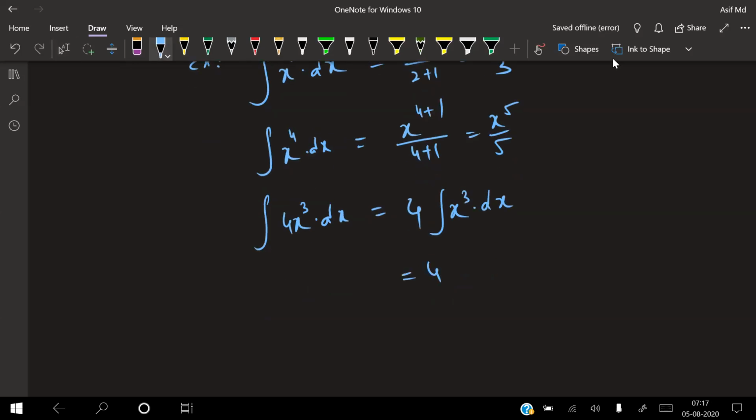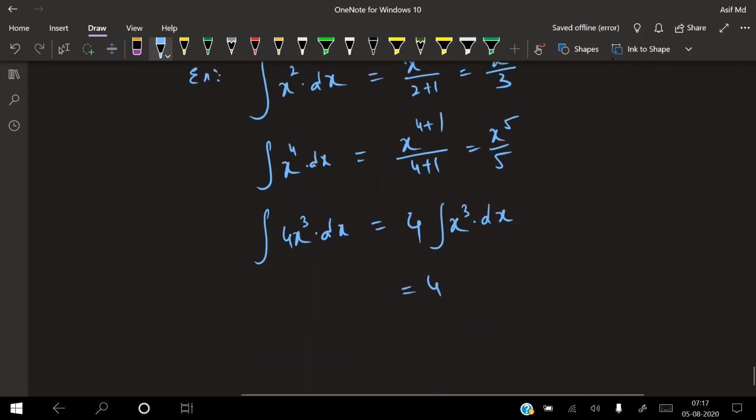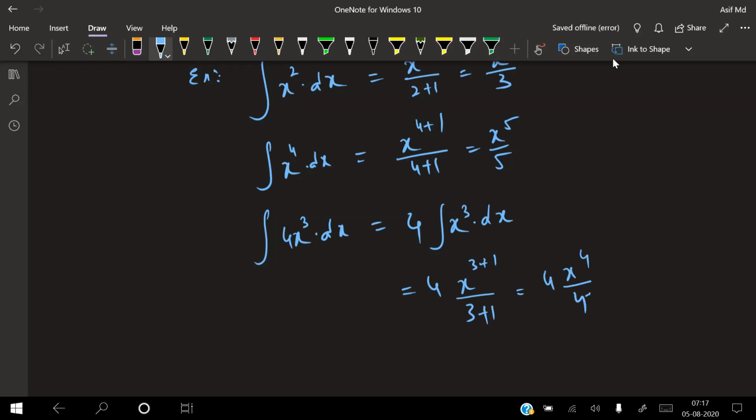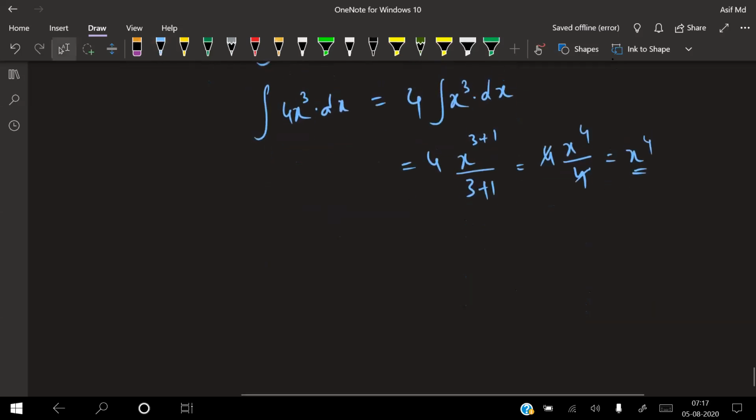Integral of x cube into dx, in the formula, will become x to the power of 3 plus 1 by 3 plus 1. So that is 4 x power 4 divided by 4. This 4 will get cancelled. So x to the power of 4 is your answer. Got it?